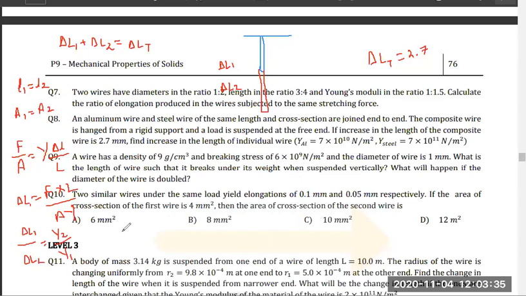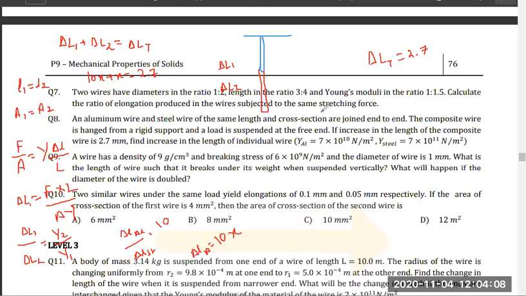Delta L1 is steel. Delta L of aluminium by delta L of steel is equal to Y of steel by Y of aluminium. So it is 10. So delta L of aluminium is equal to 10 into delta L of steel. Suppose it is X. So it is 10x plus X is equal to 2.7. So you can get X and 10x easily. Got it?